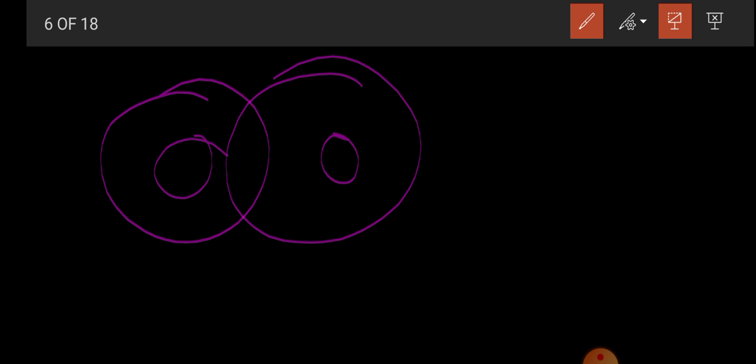What is the double covalent bond? For the double covalent bond, we take the example of oxygen. Here is oxygen, and this is also oxygen. The atomic number of oxygen is 8. When you distribute the electrons, it will have 2 electrons in the first orbit and 6 electrons in the outermost orbit.